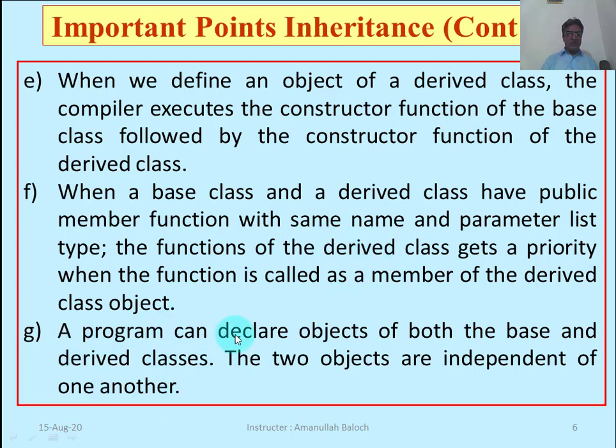A program can declare objects of both the base class and the derived class. The two objects are independent of one another. The object of the base class will access the member functions of its own base class, while the object of the derived class will access the member functions of its derived class as well as the member functions of its base class. But both the objects are independent of each other.